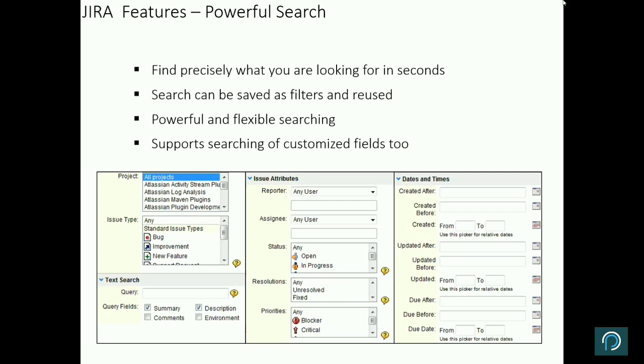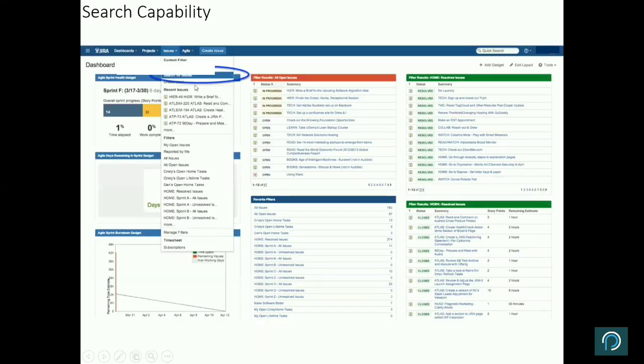For example, for a specific project, this is a simple search functionality, right? For a specific project, from the project list, you will select the project and all the improvements which are, say, blocker and critical. Based on that, you want to get a report. You will select those attributes, right? You will go to the search capability, select those attributes, define your search criteria, hit go, and you get that report. And any customization. So very strong customization. This is when you are using the normal search criteria.